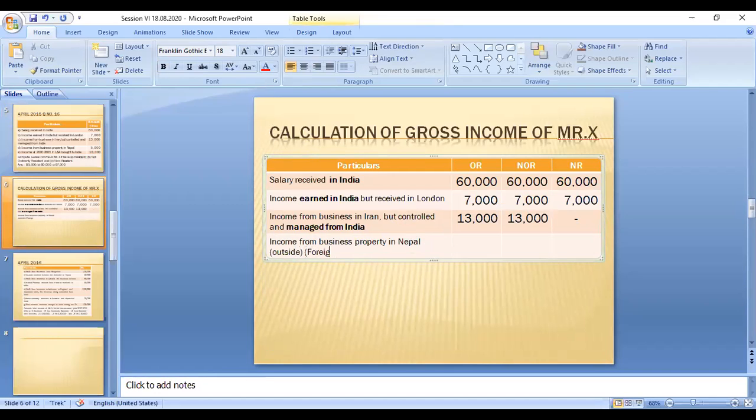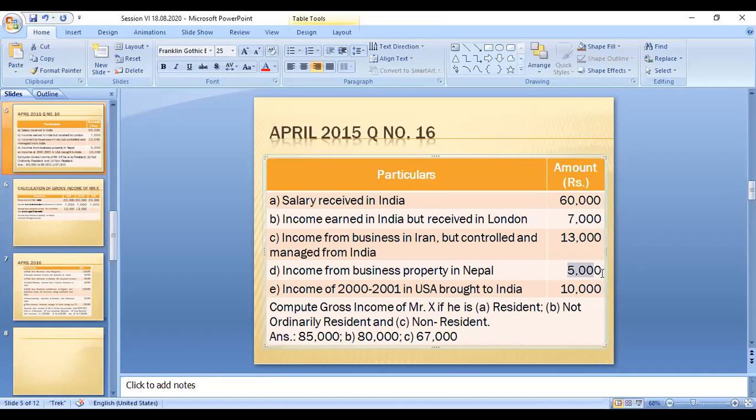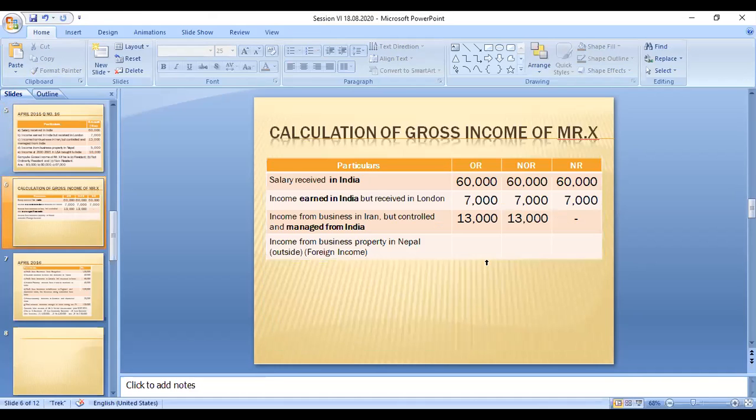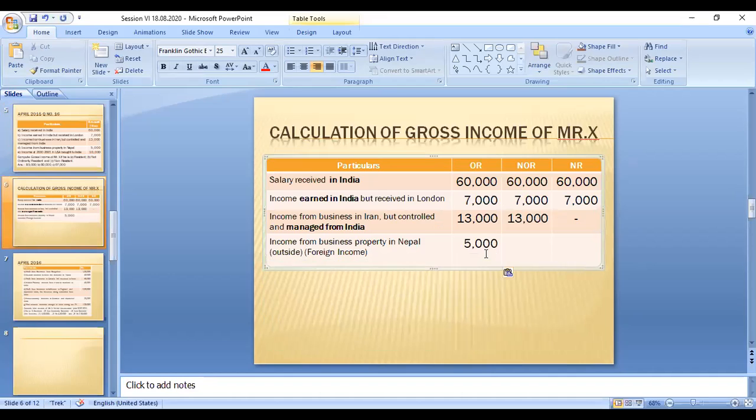Foreign income is not taxable for this category. Only an ordinary resident has to pay the tax because of his staying in India. The other two persons need not pay the tax. Okay, this is a foreign income.